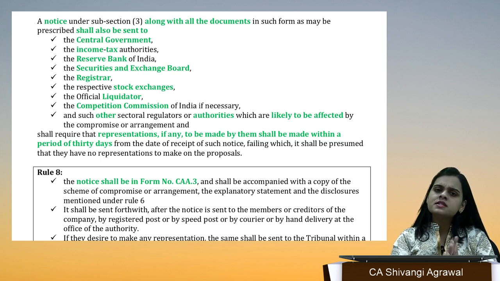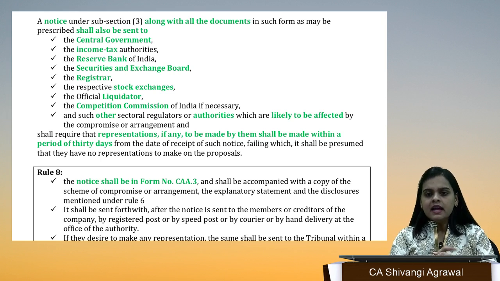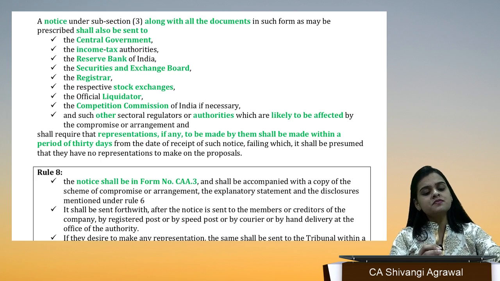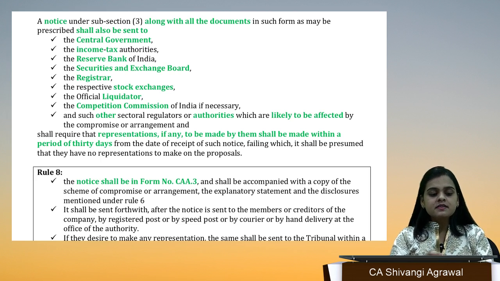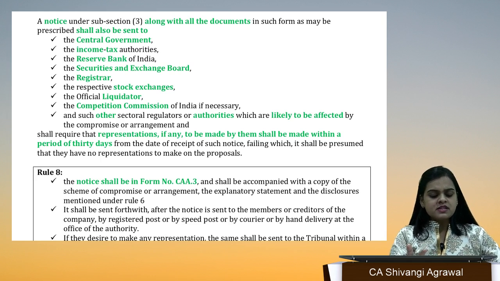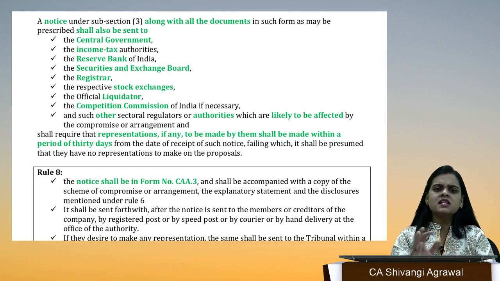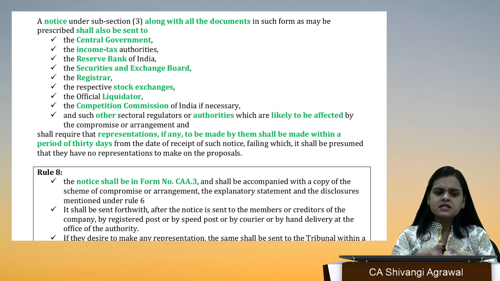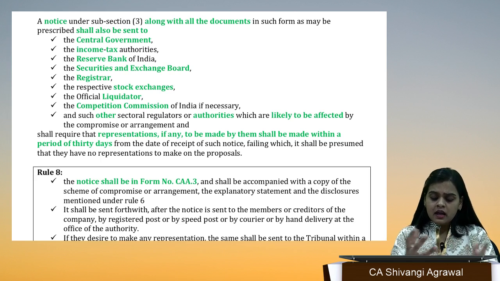Why are these authorities also sent the notice of compromise or arrangement? Maybe income tax authorities have some objection. The company just filed the return, and in the return they have found something which is contradictory to this particular scheme or the arrangement that they are projecting, and income tax authorities feel that this particular scheme should not take place. It is not in the best interest of these creditors. It is not in the best interest of the company.